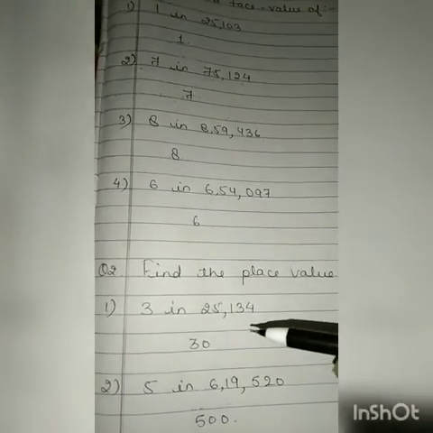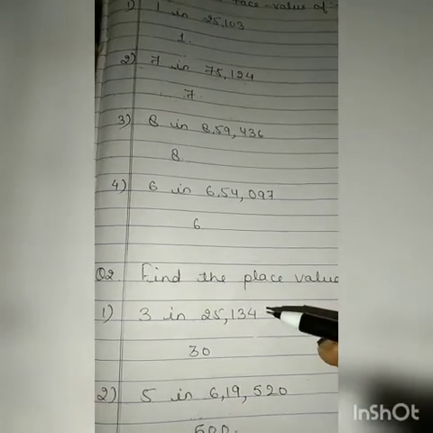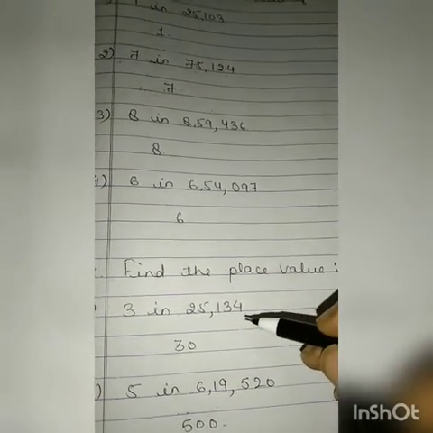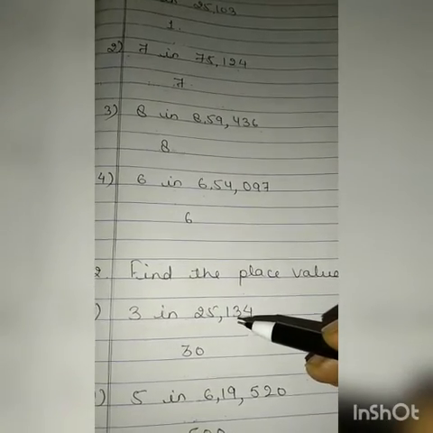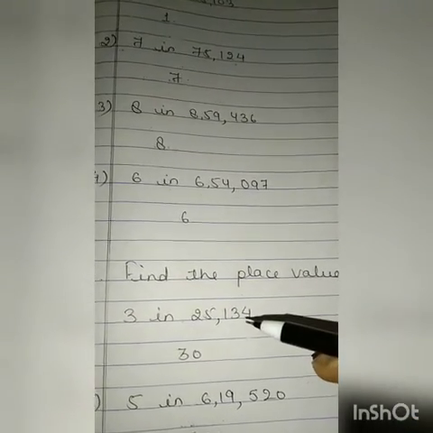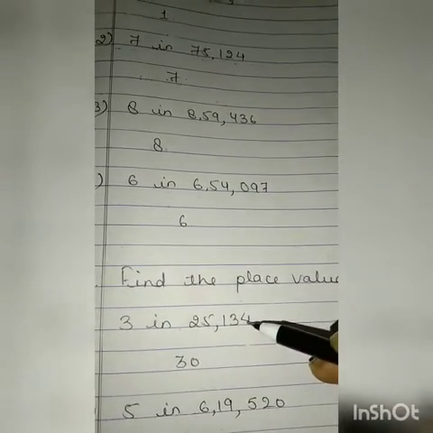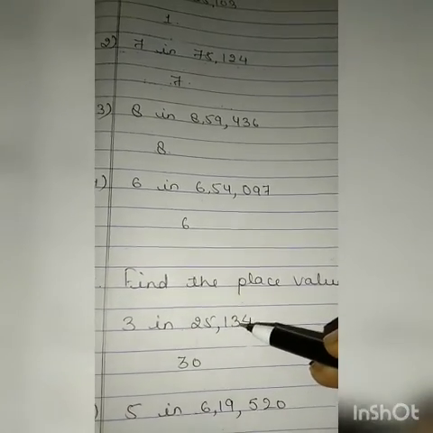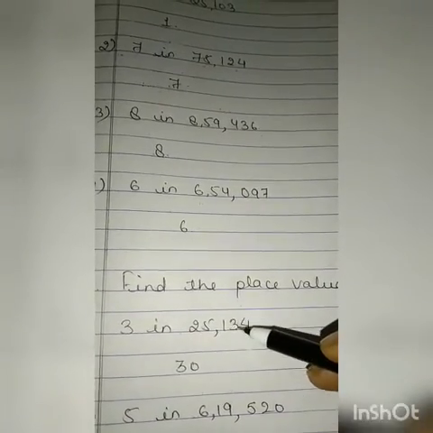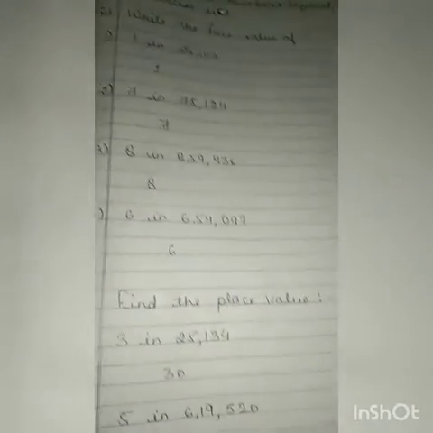First question is 3 in 25,134. First of all see where the 3 is written in the number, then find its position. This one is ones, this one is tens. So the place value of 3 will be 30, means 3 multiplied by 10.